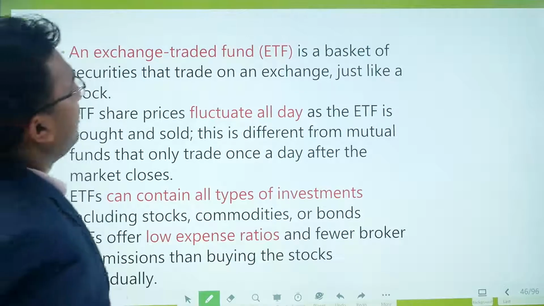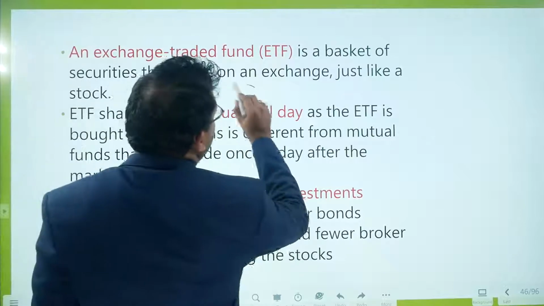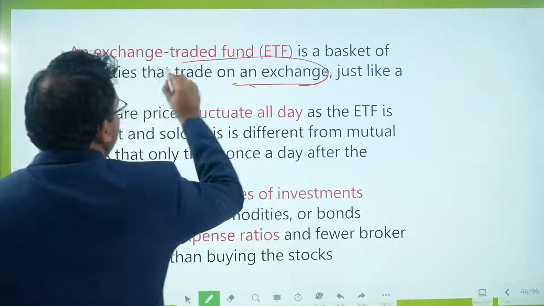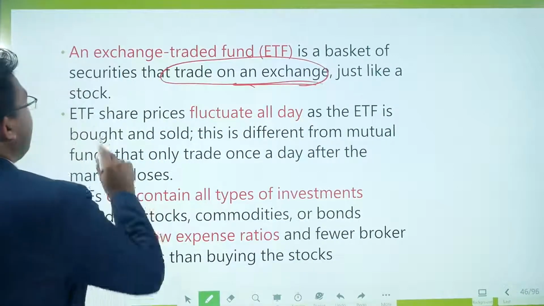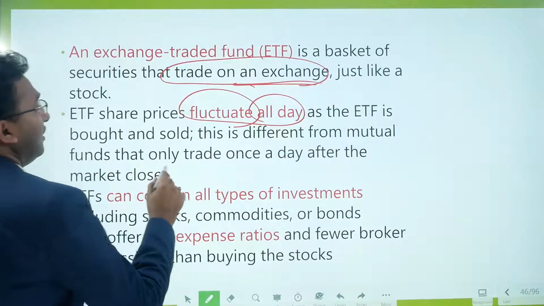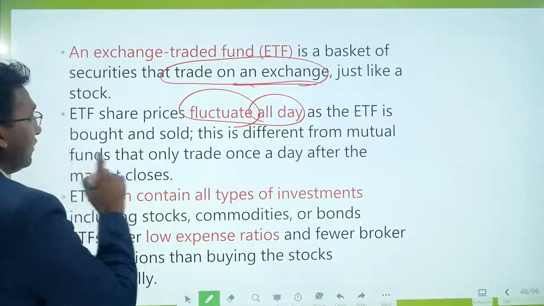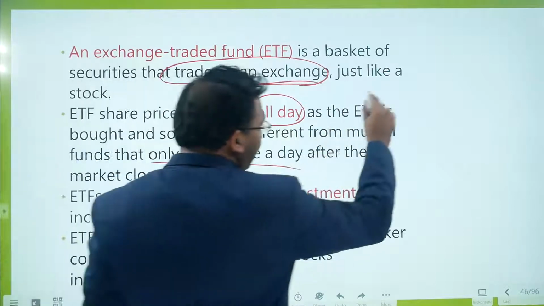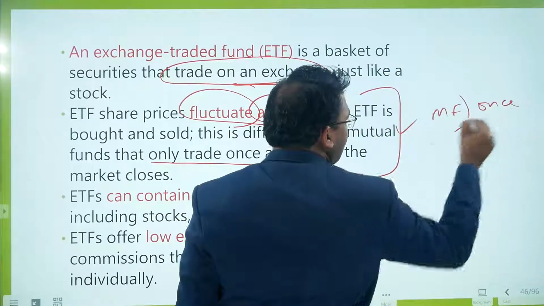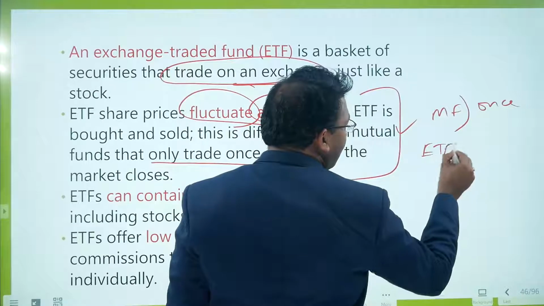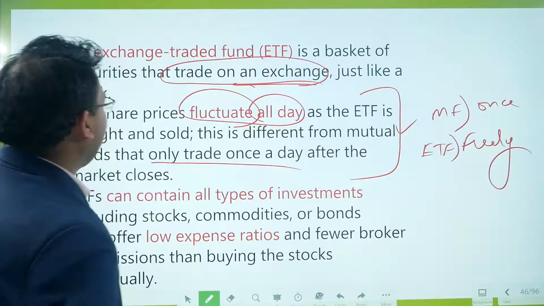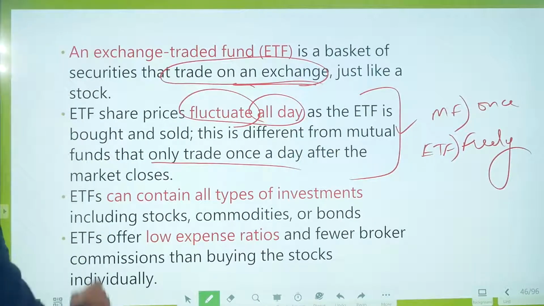An exchange traded fund is a basket of securities that trade on an exchange, just like a stock. So the main purpose is that they are traded on the exchange. ETF share prices fluctuate all day as the ETF is bought and sold. This is different from the mutual fund that only trades once a day. So this is the major difference. Please keep in mind, mutual funds trade once in a day, and ETFs are freely traded during the entire day. So the value fluctuation in case of ETF is high as compared to the mutual fund.